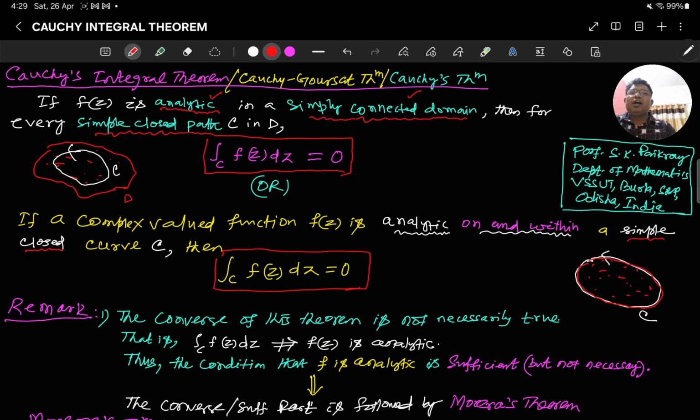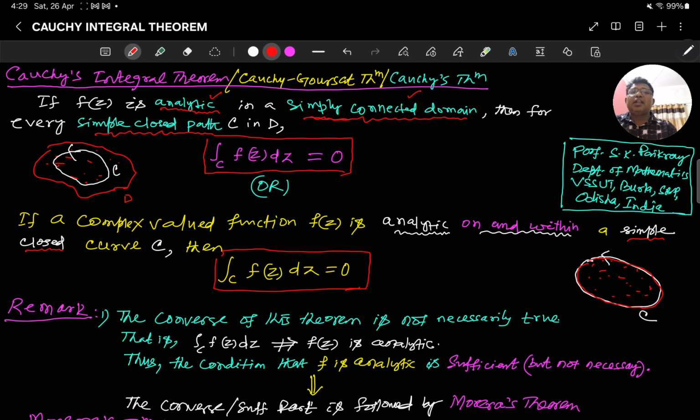This is another restatement. However, the original statement is that f(z) is analytic in a simply connected domain. In this domain it is analytic, and this domain contains a closed path C. Obviously over this closed path it is analytic. Then the integral over C of f(z) dz is 0. Sometimes this simple connectedness is necessary. I will show you some examples.